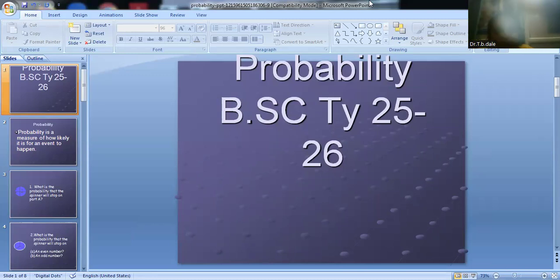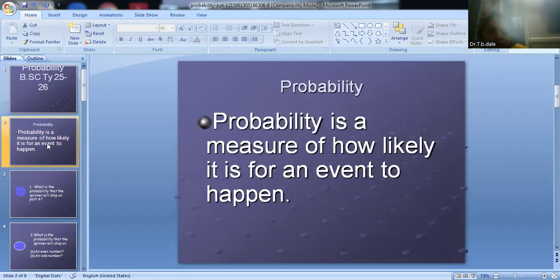Today we have to see the probability in mathematical statistics. Here is the definition of probability. Probability is the measure of how likely it is for an event to happen. This is the definition of the probability.